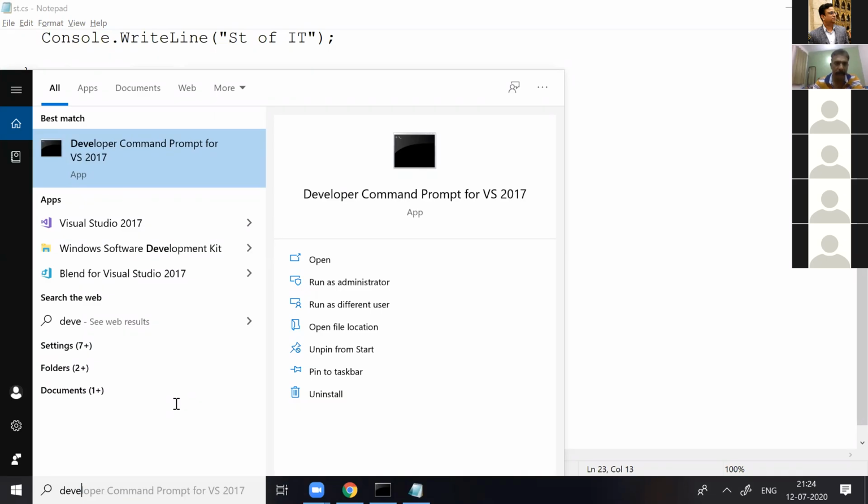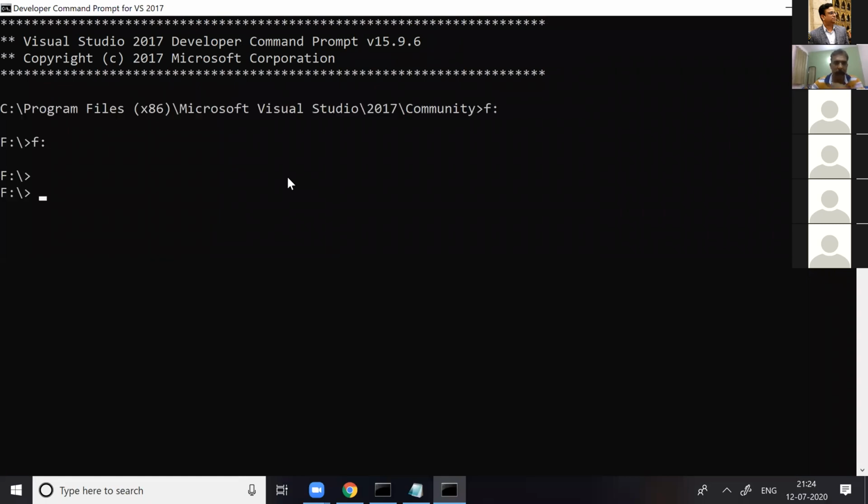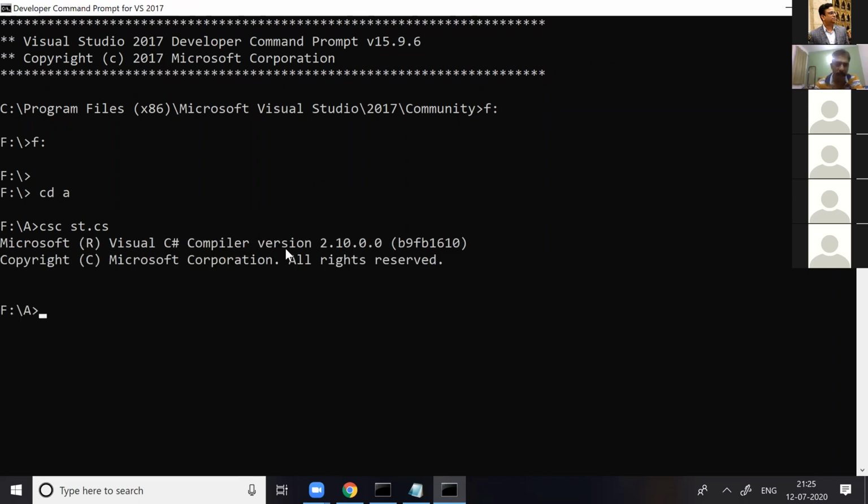So open the command prompt. CSC, the C# compiler, with the file name ht.cs. Look, the program is compiled.